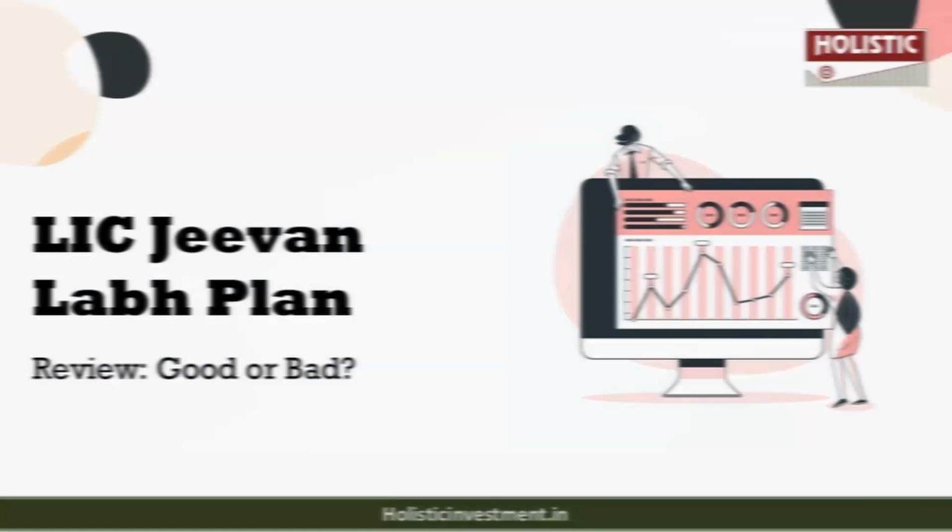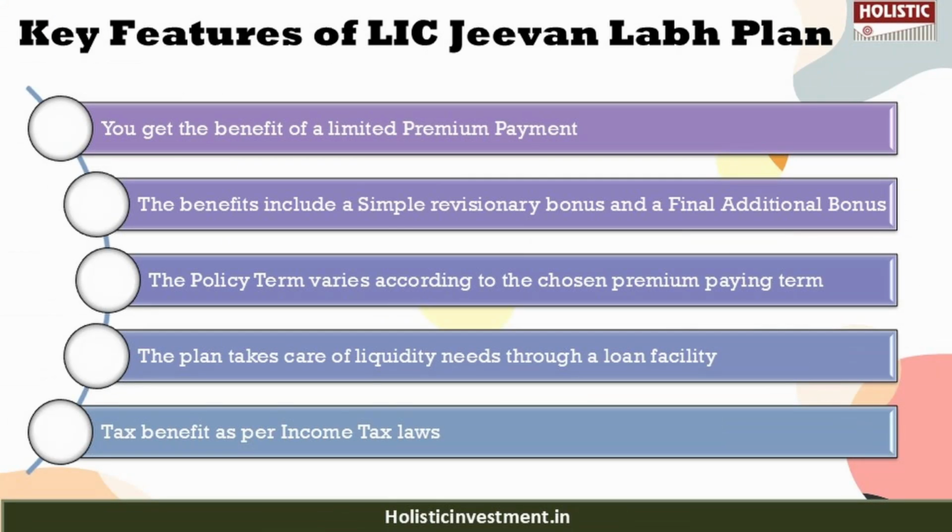Now, before analyzing this policy, let us first understand a few basic details about it. This is a non-linked participating individual life insurance savings plan. Some of the key features of the policy are you get the benefits of a limited premium payment term, and the benefits include a simple reversionary bonus and a final additional bonus. The policy term varies according to the chosen premium paying term.